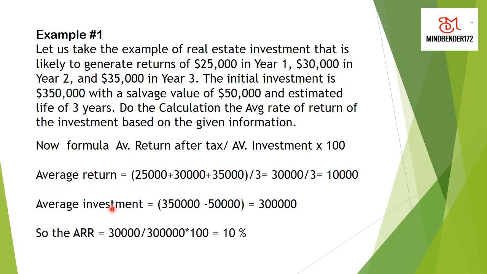Similarly, average investment, we have 350,000. We subtract the scrap value because this value will be returned back. So the actual investment was 350,000 minus your scrap value, that would be 300,000. So when we divide the two, we get about 10% in percentage. So you understand the point now.